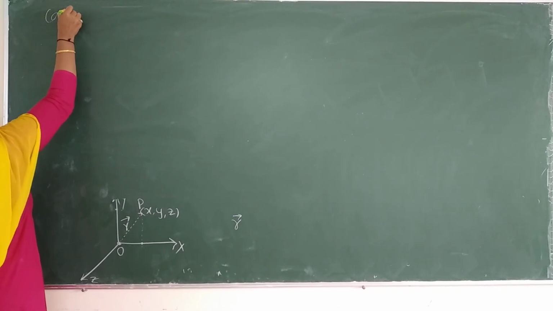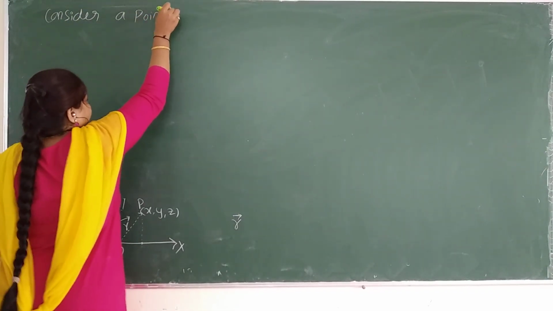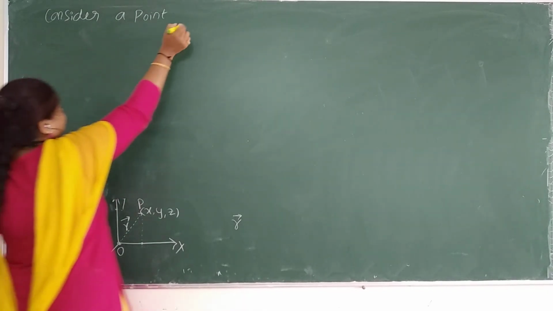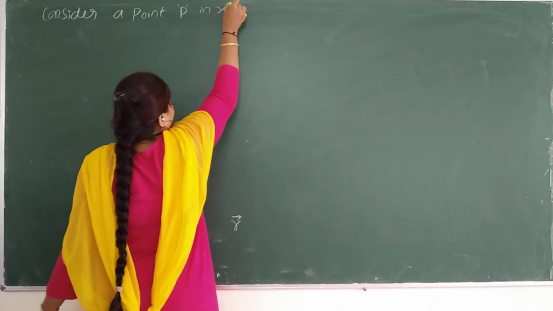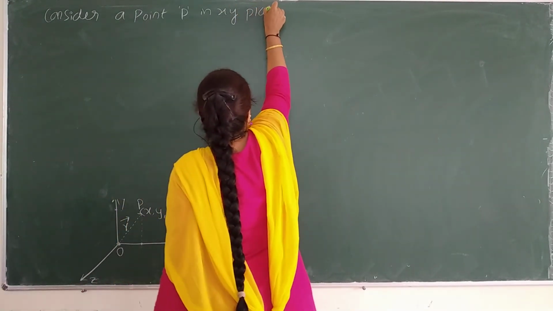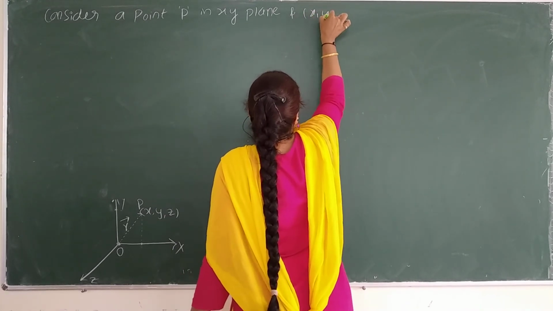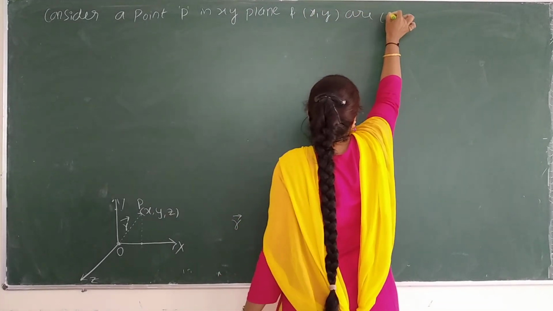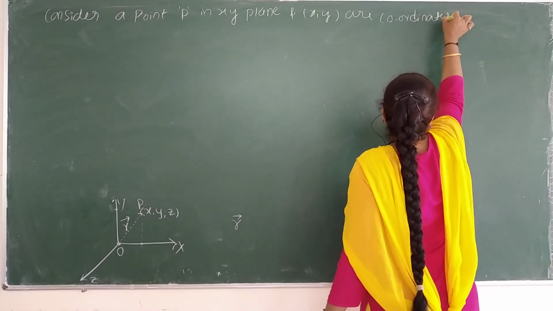Consider a point. After this diagram, note this one. Consider a point P in the xy plane, and x comma y are the coordinates. Then